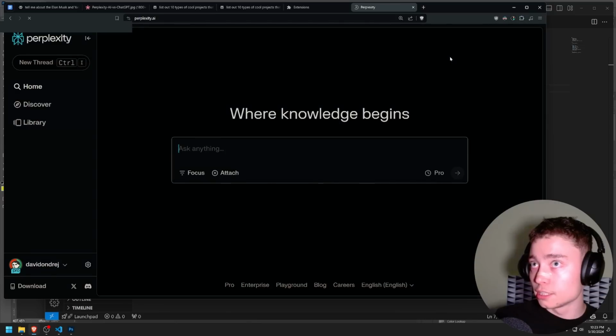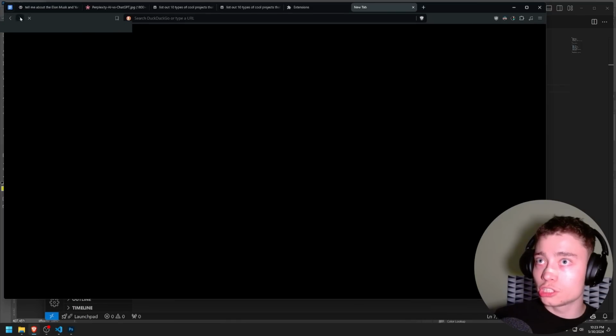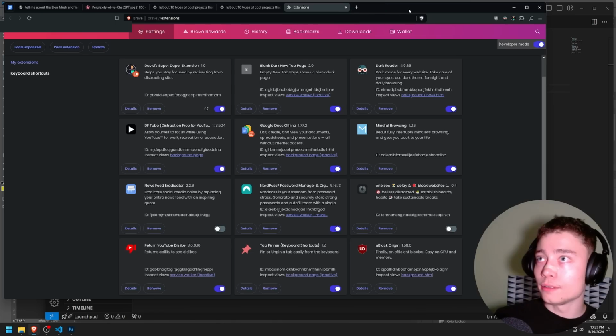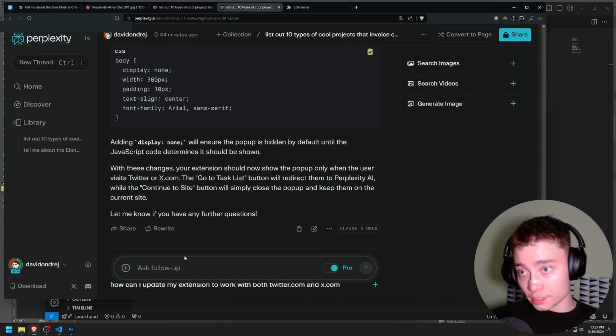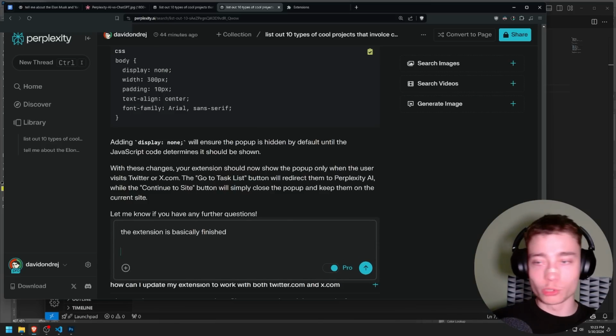Go to task list. Oh! So, okay, the extension is solid, but it just needs to appear and take up the whole screen. I see. Alright, yeah. The extension is basically finished. Maybe this is famous last words.